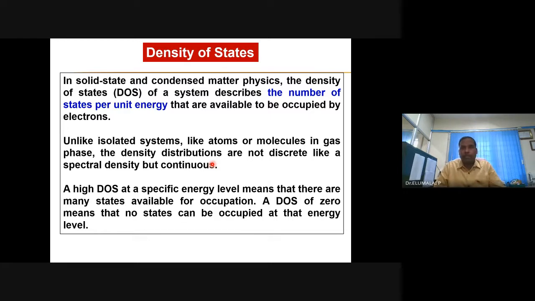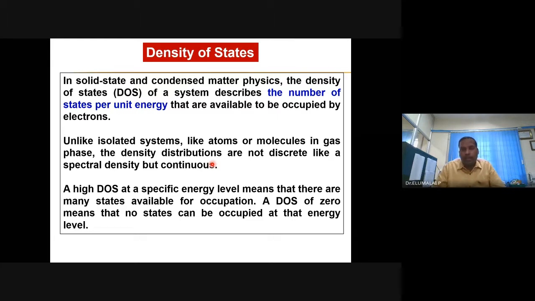We are still in the density of state, maybe another 10 minutes. So now I'm sure you'll be able to define what is the density of state. It deals with the solid state or condensed matter. Solid state is nothing but condensed; the ions, atoms, molecules are condensed in the solid state. So density of state refers to the number of energy levels, or the number of states available per unit energy for the electron to occupy. That is the DOS.